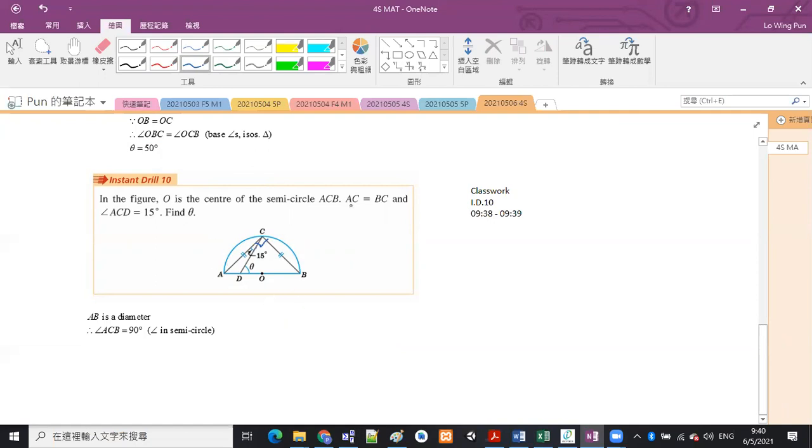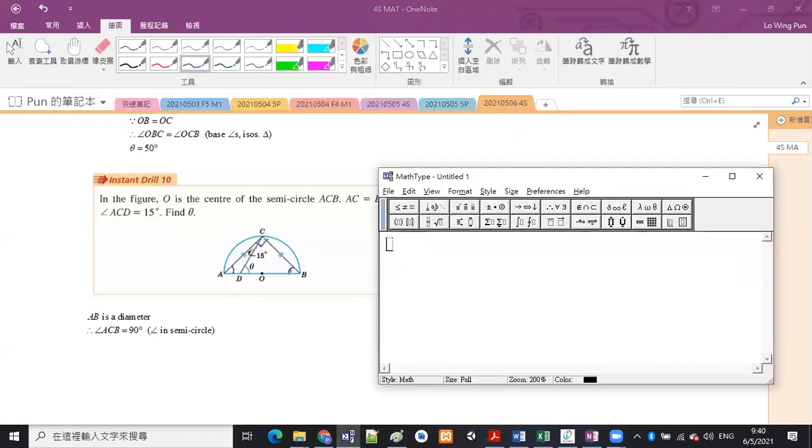Because we have AC equals BC. Triangle ACB is an isosceles triangle, right? And then we have one angle, so we can calculate the other two angles, angle CAB and angle CBA. Okay, so because AC is equal to BC, therefore we can say that angle CAB is equal to angle CBA.